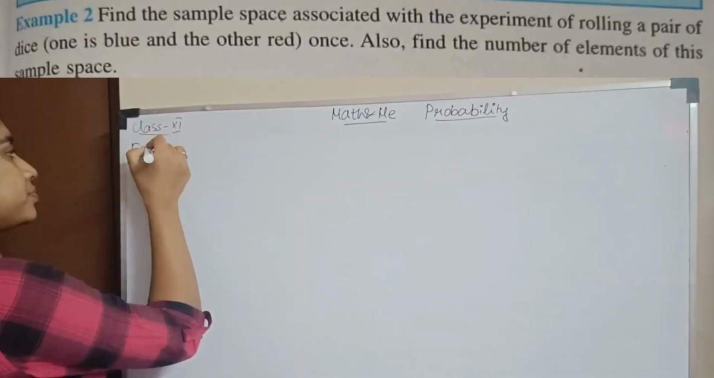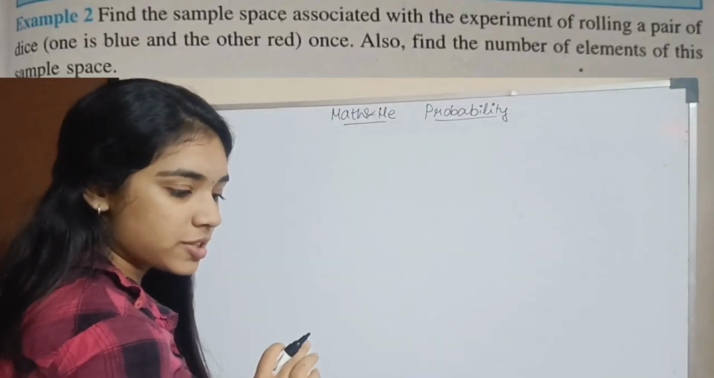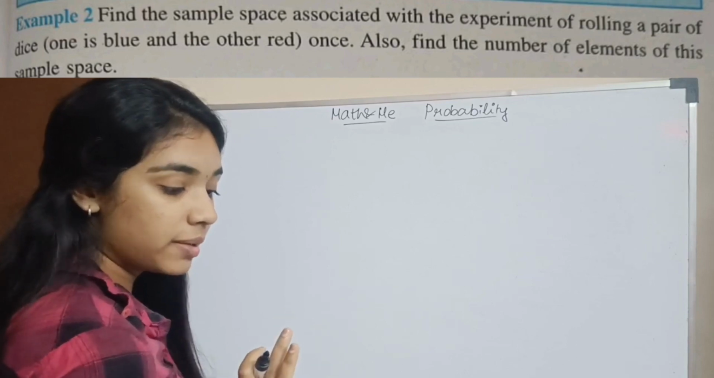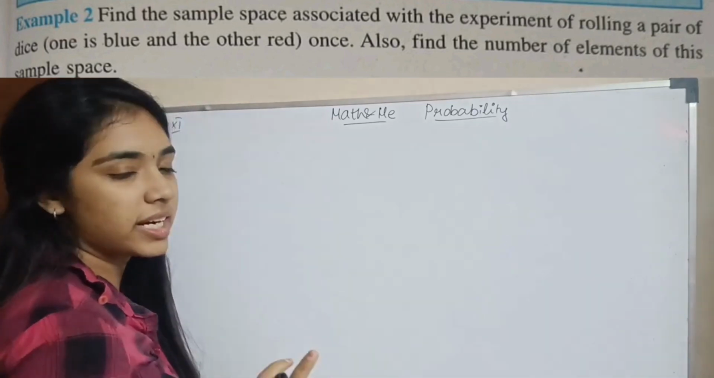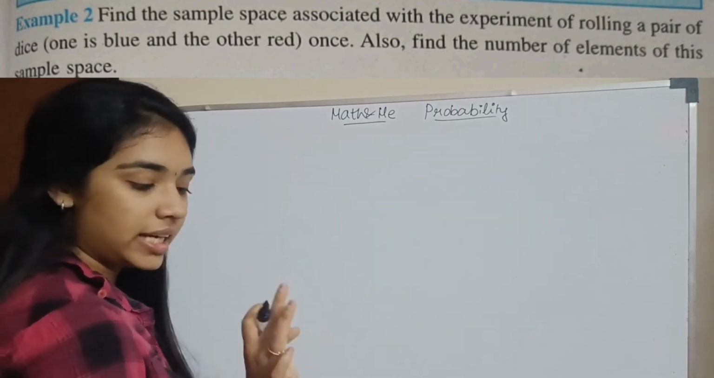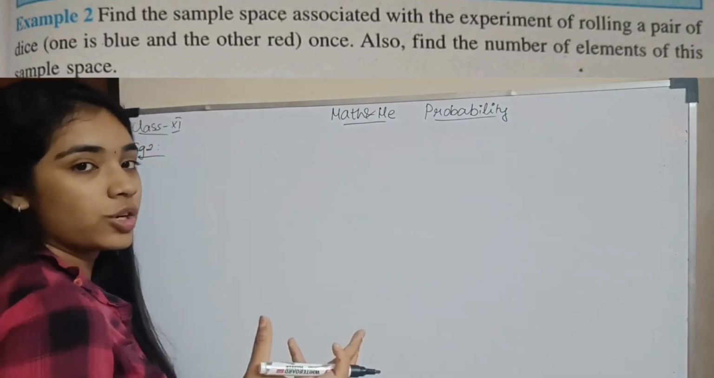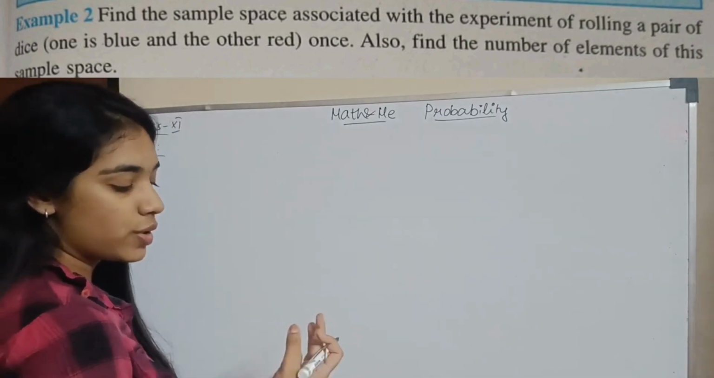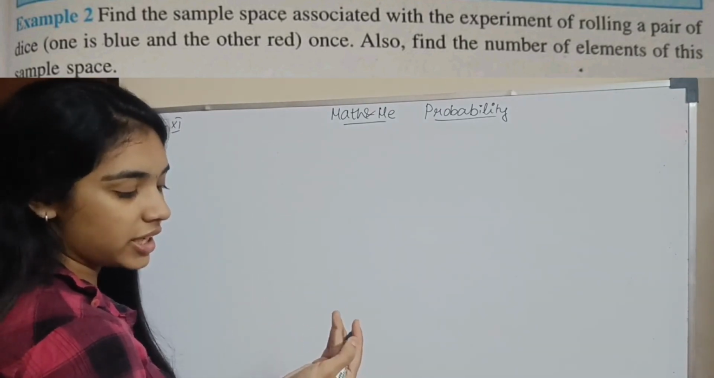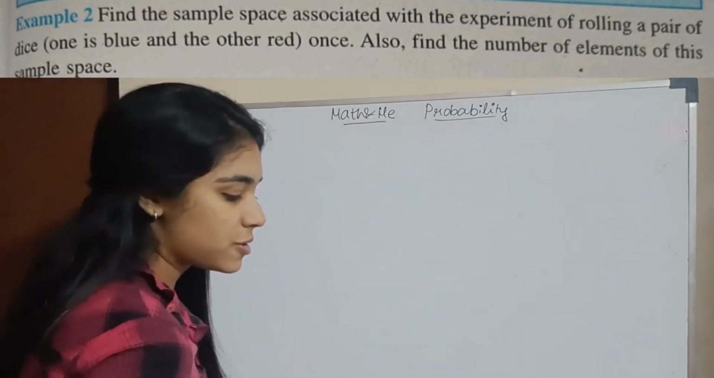Example 2. Find the sample space associated with the experiment of rolling a pair of dice. One is blue and one is red. The color is not a problem for us here, but they say one blue, one red. It is a dice. Okay? Also find the number of elements of the sample space. They are asking how many elements there are. In the previous example you had HH, HT, TH, TT. So how many elements were there? You had 4 elements. So we'll see how many elements we have in this.